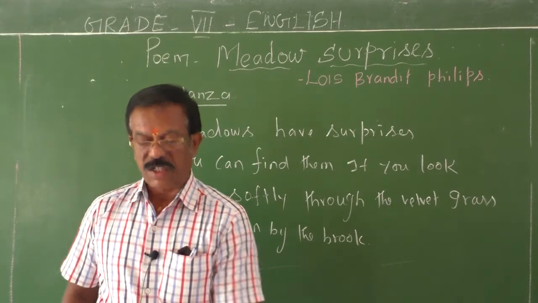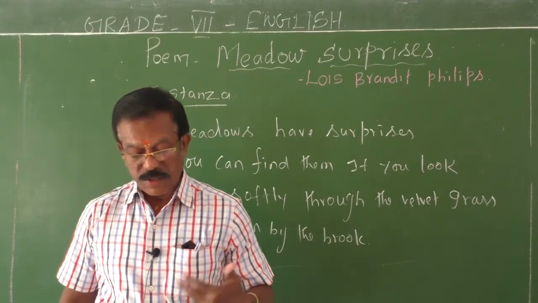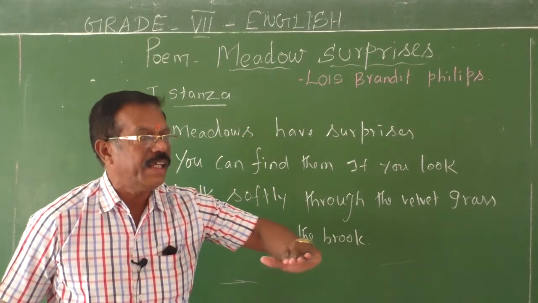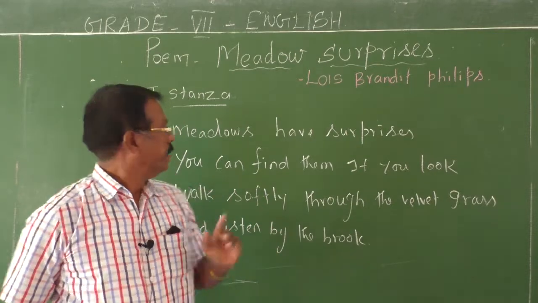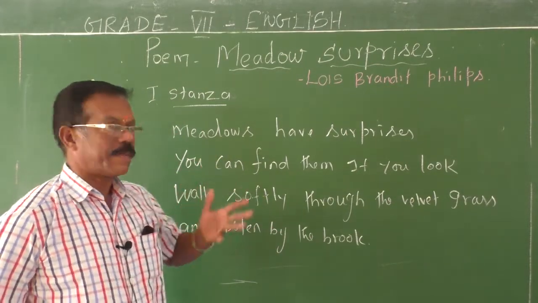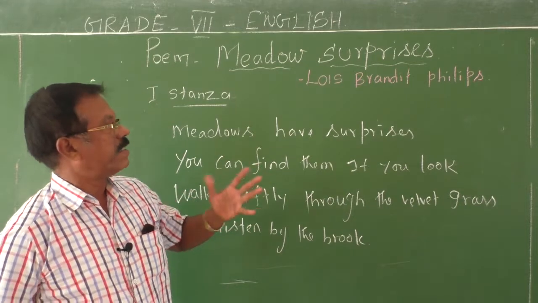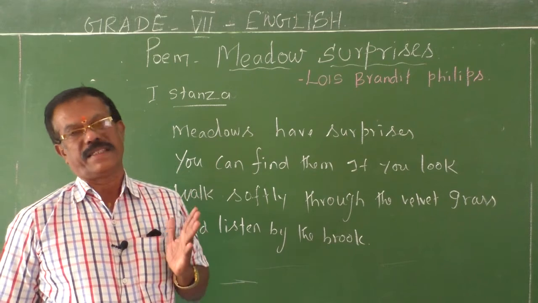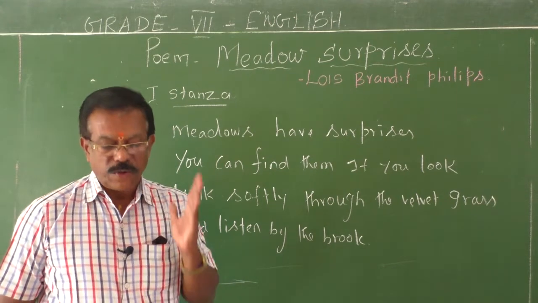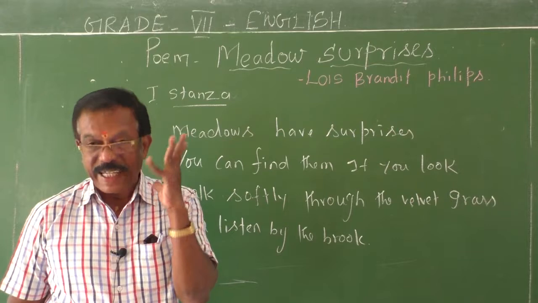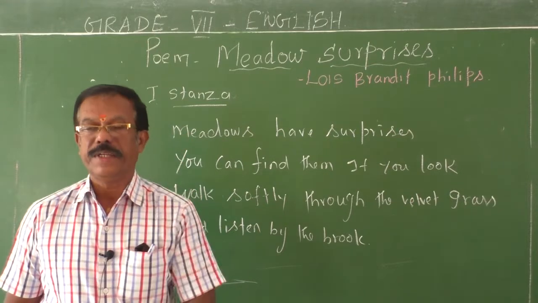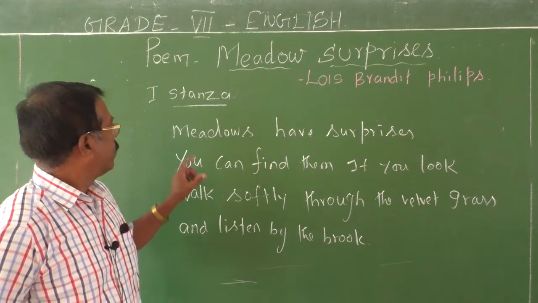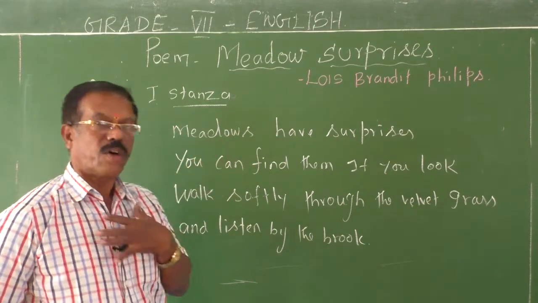In the first stanza, what does the poet want to say? Everyone likes to walk on the soft green grass of the meadows. See, meadows have surprises. Of course, they have many surprises. If you visit meadows, you can have such surprises, provided you have a keen eye and sharp ear. So meadows have surprises for all of us.